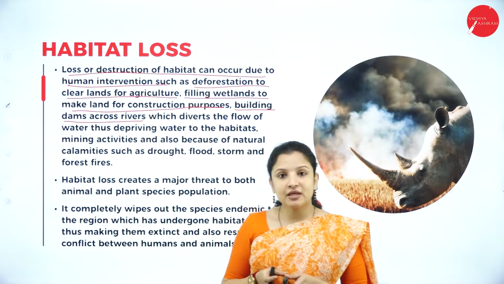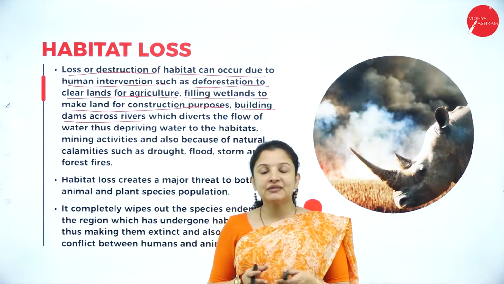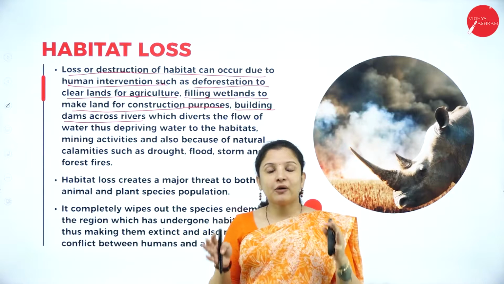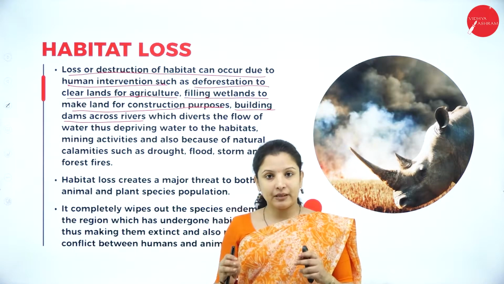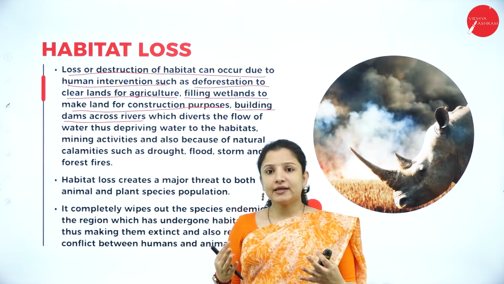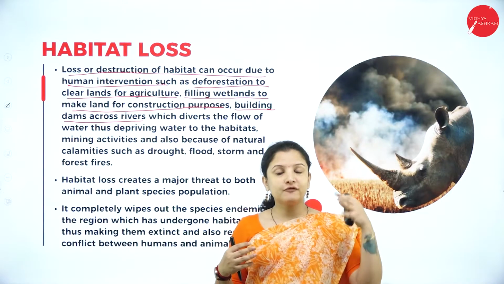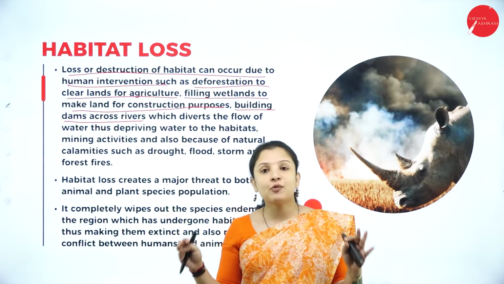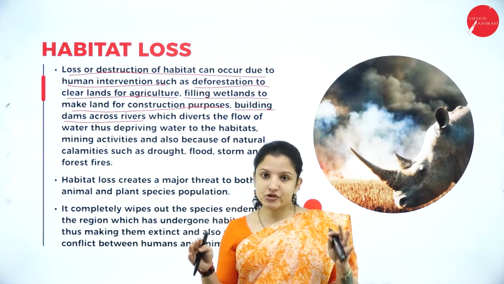When dams are built across rivers, what happens? It will affect the movement of the fishes or the aquatic organisms in that particular water. For example, fishes move from one area of the water to another region during the spawning time or reproduction time.